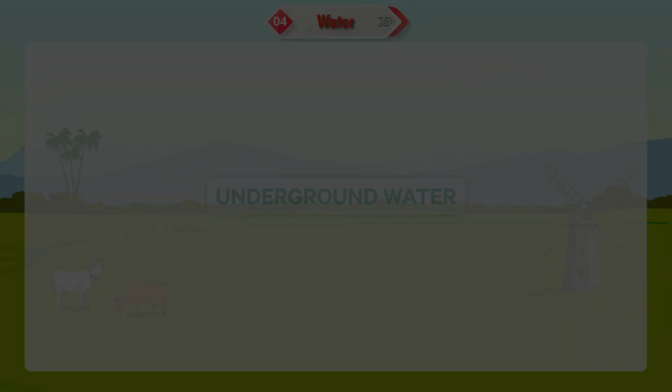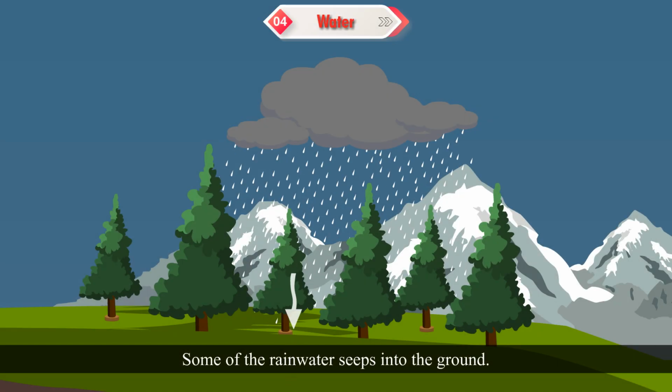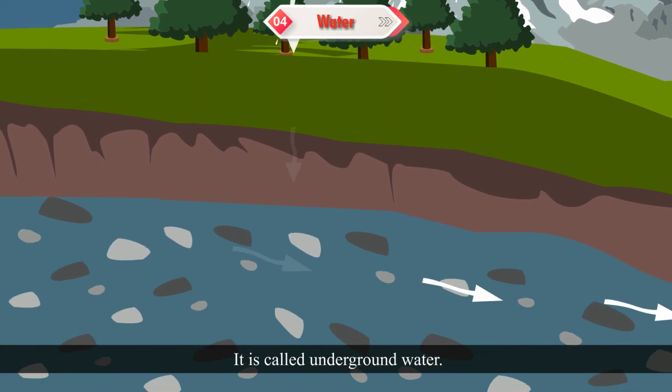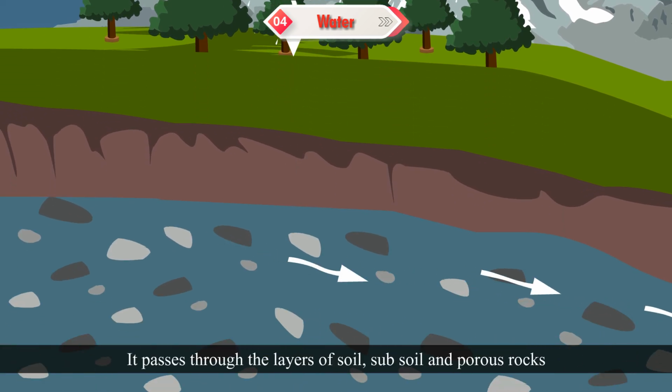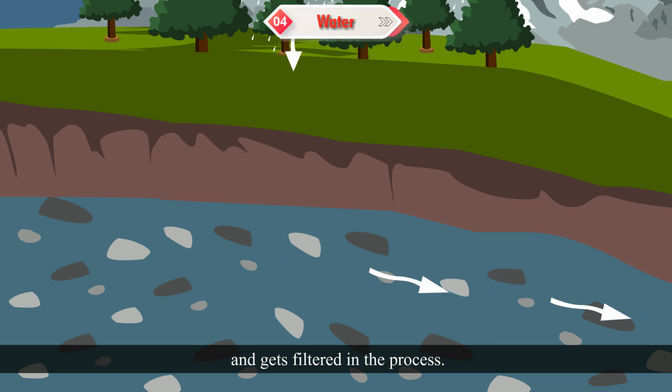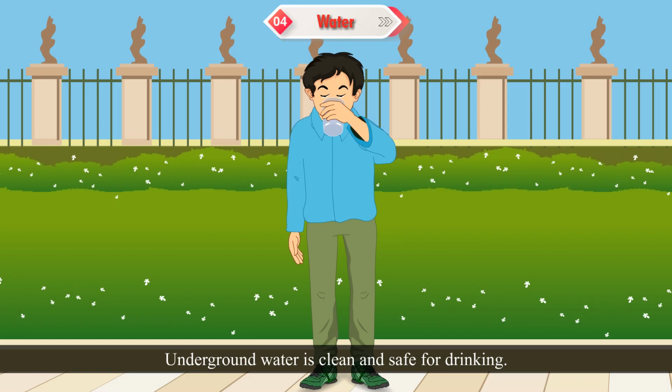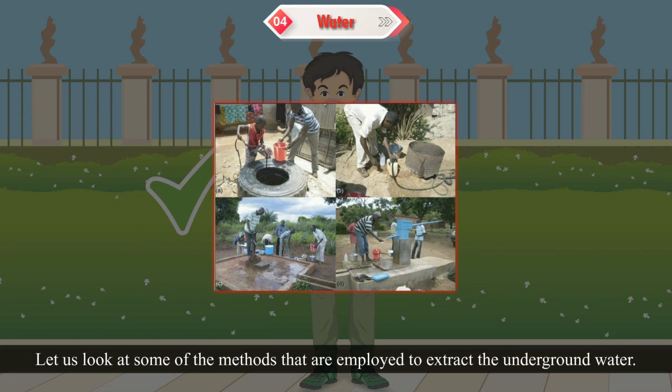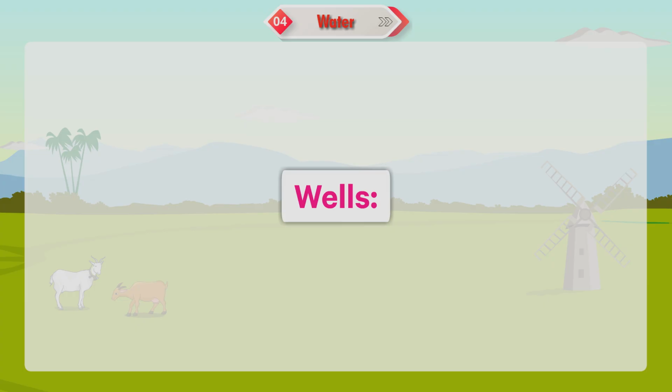Underground water. Some of the rainwater seeps into the ground. It is called underground water. It passes through the layers of soil, subsoil and porous rocks, and gets filtered in the process. Underground water is clean and safe for drinking. Let us look at some of the methods that are employed to extract the underground water.